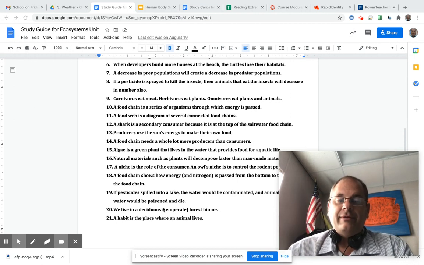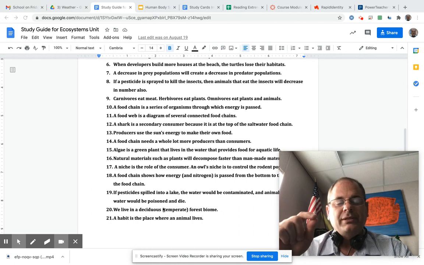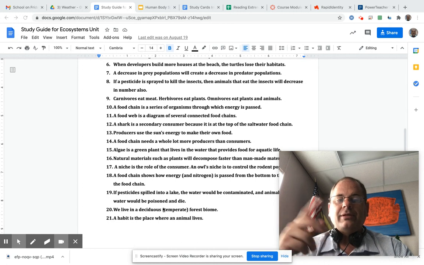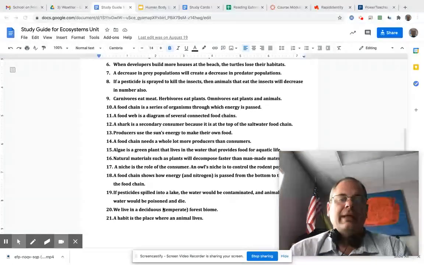Number 11. A food web is a diagram. It's a drawing of several connected food chains. A food web more represents what happens in nature because the grasshopper may not just eat one piece of grass. The grasshopper may eat different kinds of plants. And so the food web shows all the different connections between plants and animals.